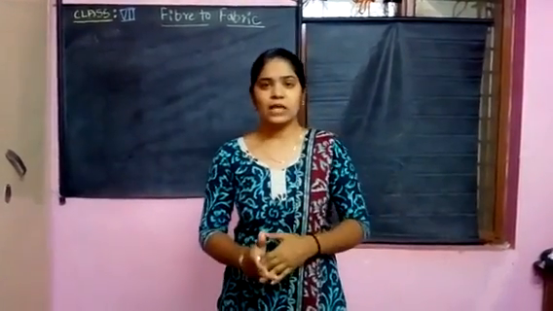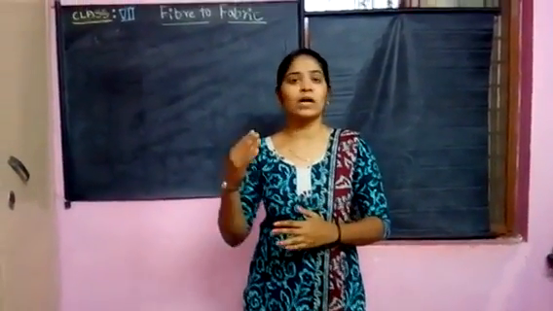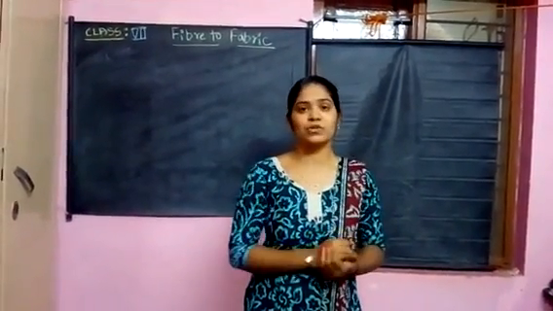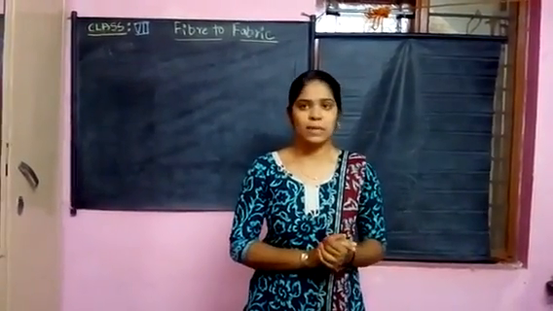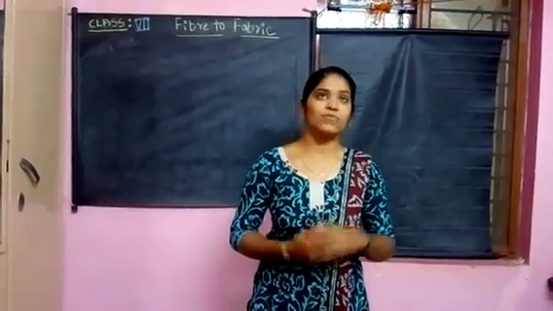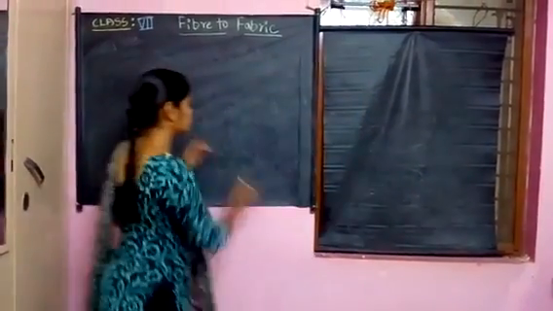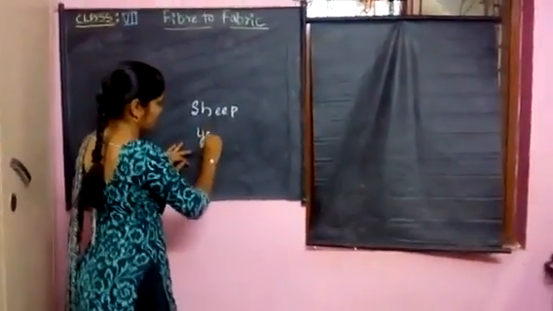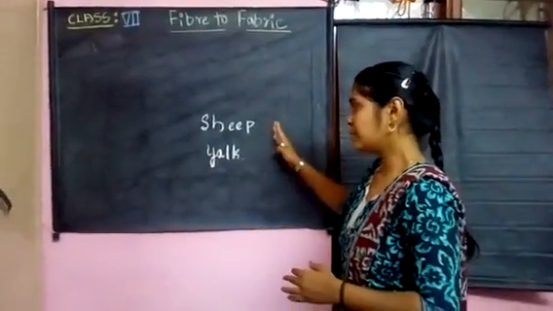In today's class, or in this lesson, you are going to study some of the animals that give fiber products, and how this fiber is converted into useful fabrics. Some examples of fiber-giving animals are the sheep and the yak.